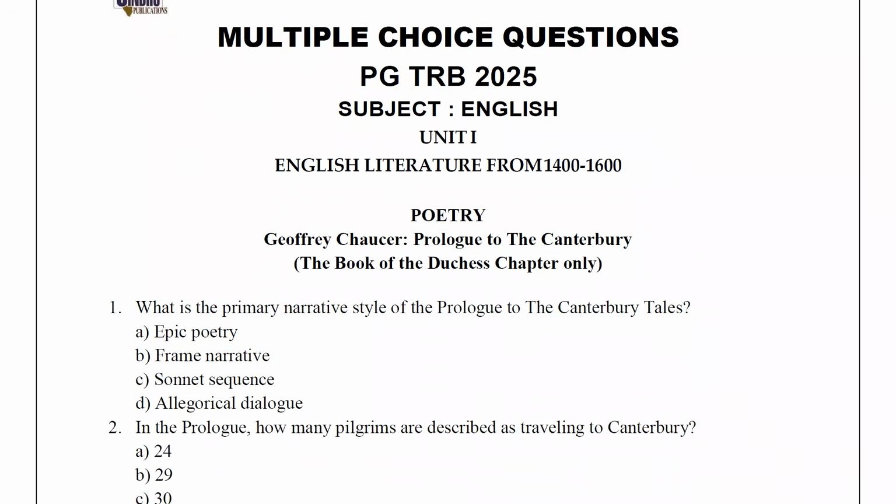Unit 1, English Literature from 1400 to 1600. So first we are going to see the poetry, Geoffrey Chaucer's Prologue to the Canterbury Tales and the Book of Duchess. First question: What is the primary narrative style of the Prologue to the Canterbury Tales? The answer is frame narrative.